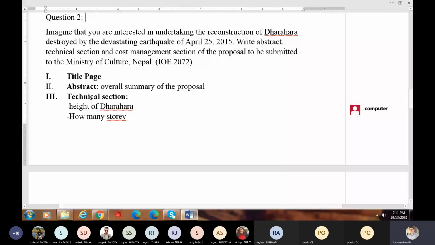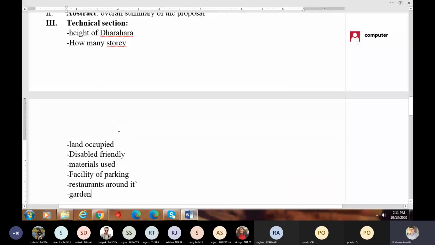Now, under technical section, you talk about what type of Dharara you are going to reconstruct. You talk about the physical structure. Here, technical section, you talk about technical aspects only. For example, if you are talking about reconstruction of Dharara, under technical section, you will be talking about height of Dharara. You will be talking about story of Dharara. You will be talking about land it occupies. You will be talking about whether it is disabled friendly or not. You will be talking about materials used to reconstruct the Dharara.